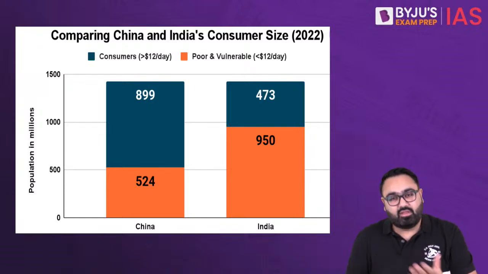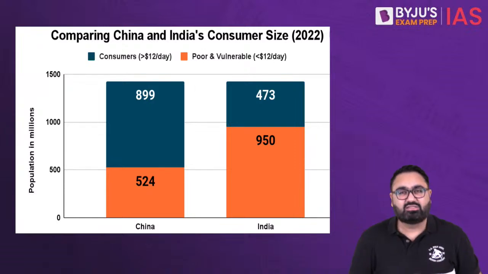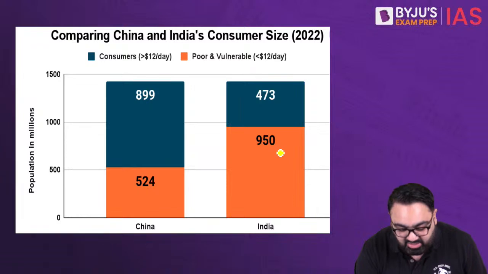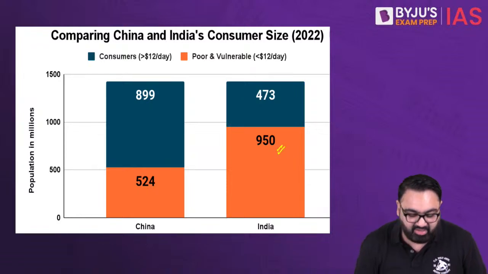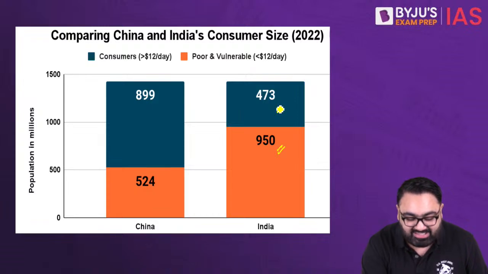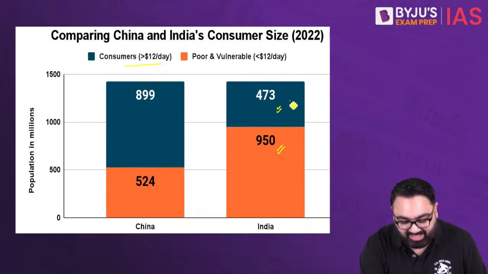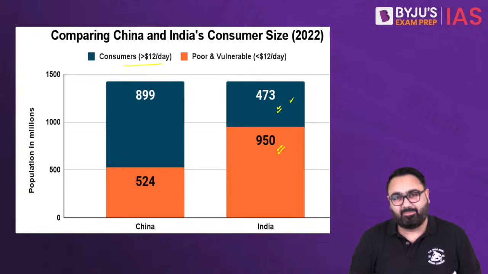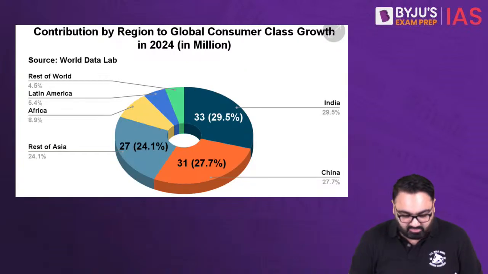There are a lot of graphs that tell us about how the consumers are in India and China. For example, in India, there is a vast majority of poor and vulnerable consumers. The number of consumers that spend over $12 a day is much lesser as compared to that in China.